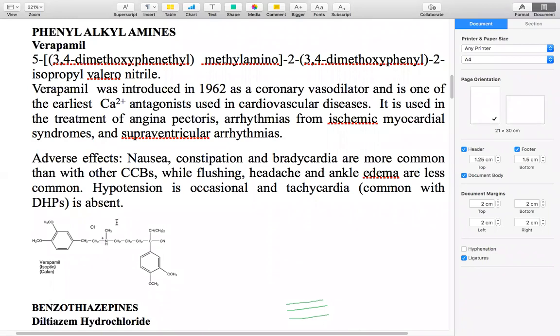So it is 5-[(3,4-dimethoxyphenyl)ethyl](methyl)amino, and on the 2nd carbon atom it is again 3,4-dimethoxyphenyl, 2-isopropyl, valeronitrile. Valero means pentane, so we can call it pentanenitrile or valeronitrile. This is the structure of our verapamil.